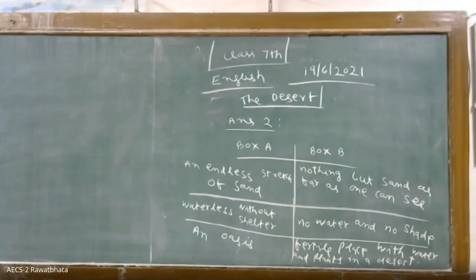So it can drink a lot of water at one time. It can remain without water for days, not exactly for months, for days. When there is a sandstorm, it will protect you. So it is called the ship of the desert. Why? Because the reason is that they sweat very little.